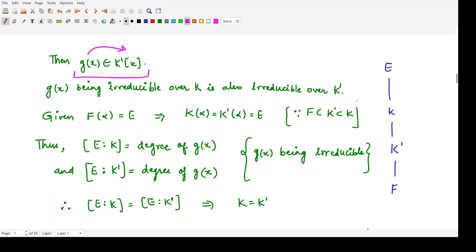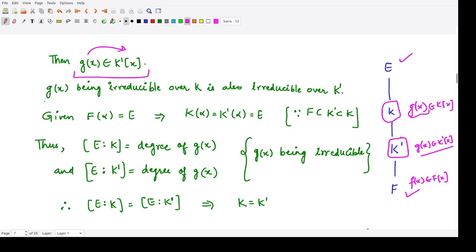So we have the structure of fields like this. We have e here, f here, and two intermediate fields: one is k and another is k dash. We have the polynomial g of x in k of x and the polynomial f of x in f of x, and all the coefficients of g of x and f are present here, so g of x is also present in k dash x. So this is what we have said until now.